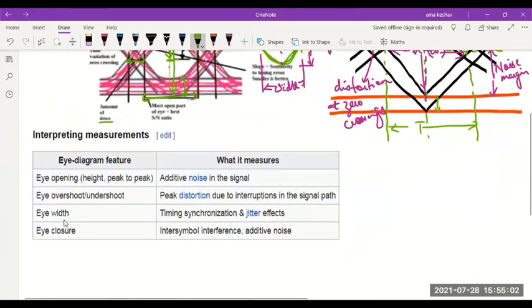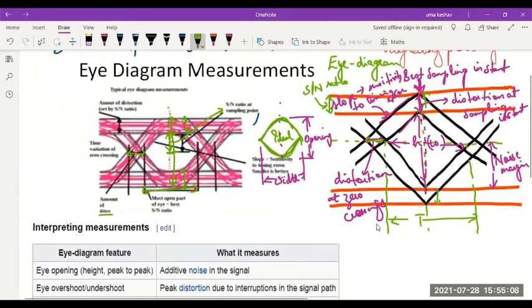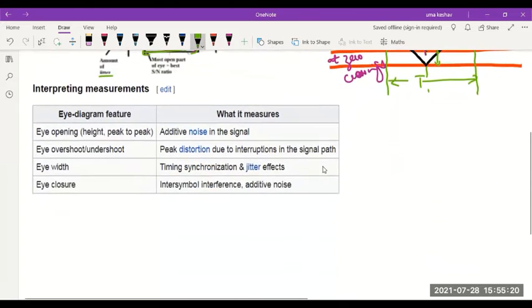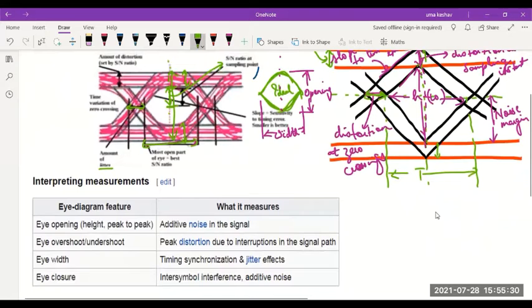And the width of the eye is because of the timing synchronization and jitter effects. So this width should be as high as possible, and this difference between the zero crossings is a measure of the timing synchronization and jitter effects. Eye closure is a measure of the intersymbol interference or the additive noise.